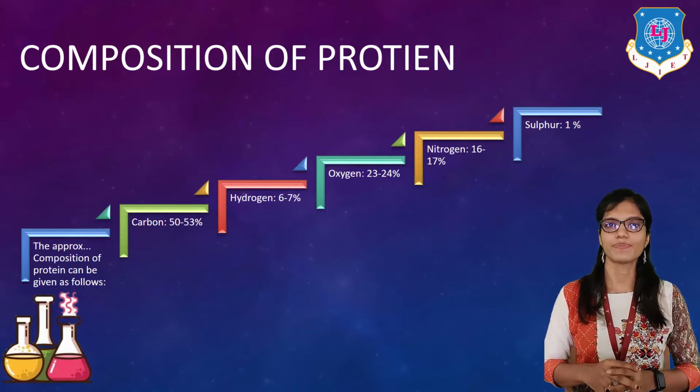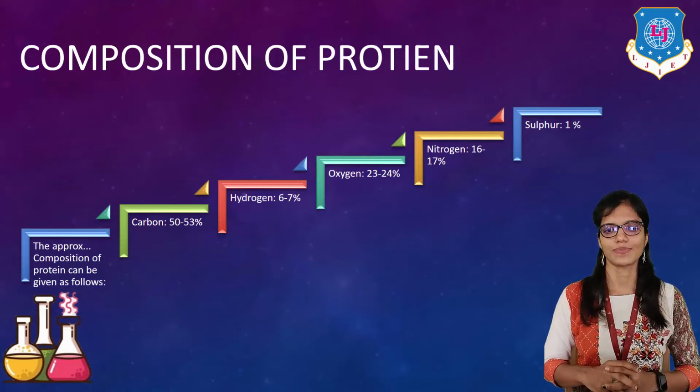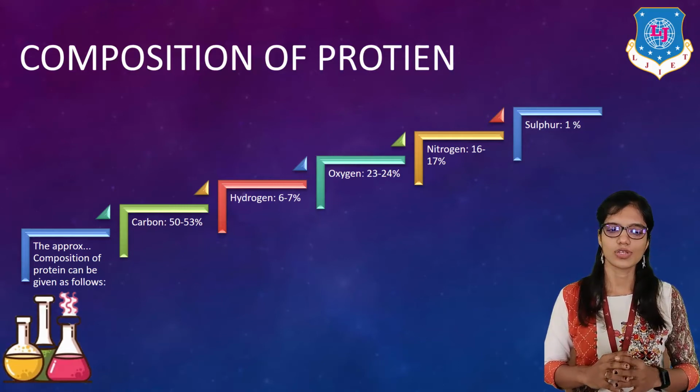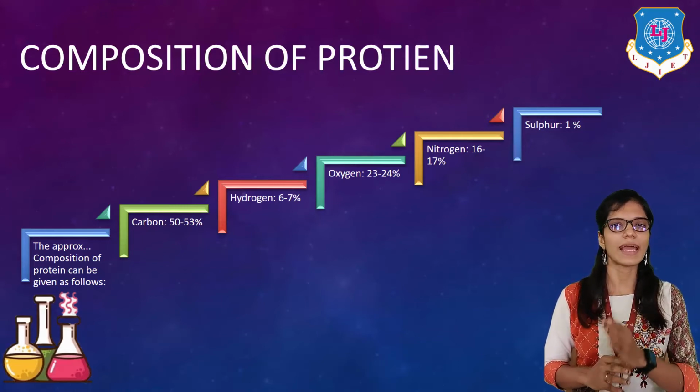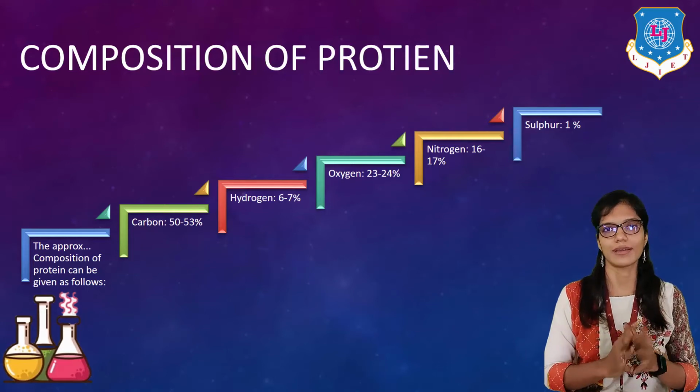After carbon, the second element which comes into picture is oxygen. Oxygen is generally available in 23 to 24%, as well as nitrogen. So here C, O and N make most of the part of protein.